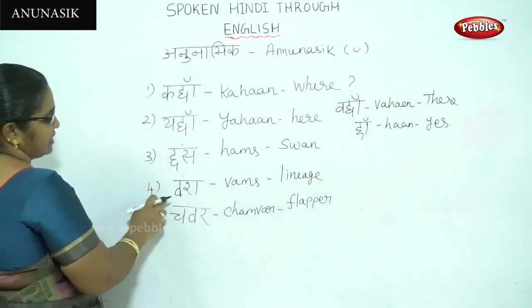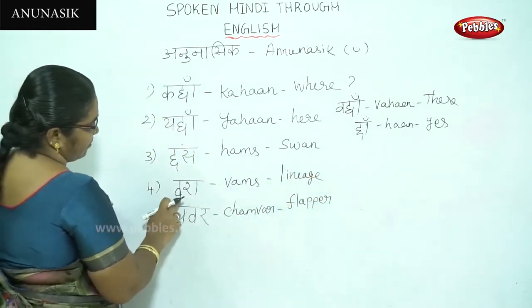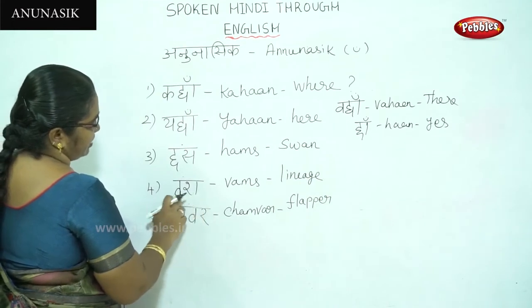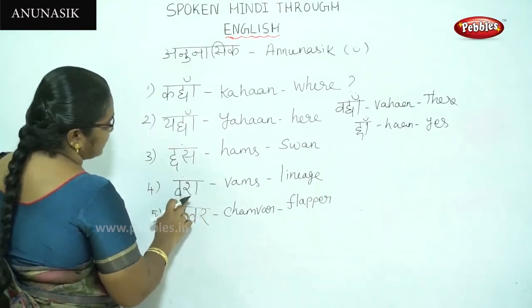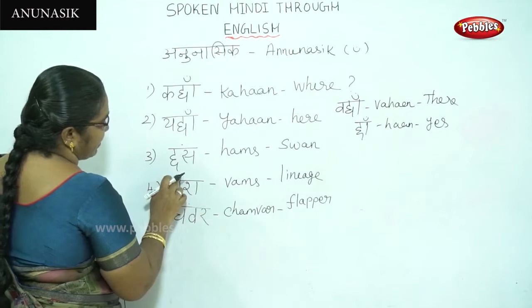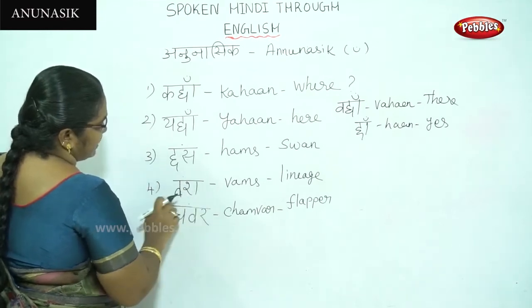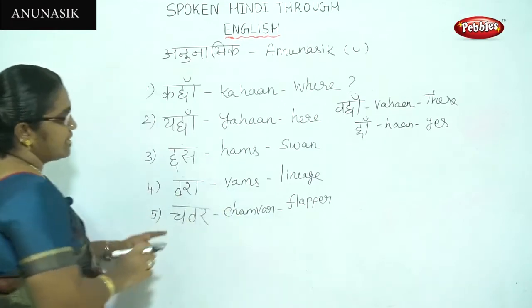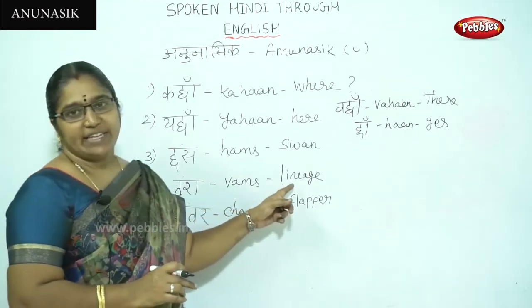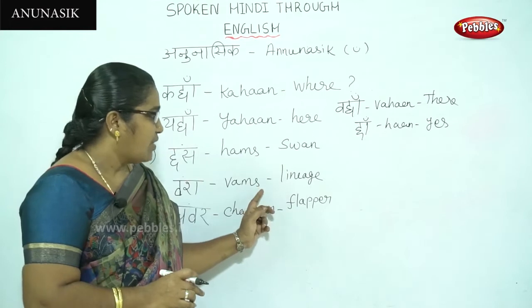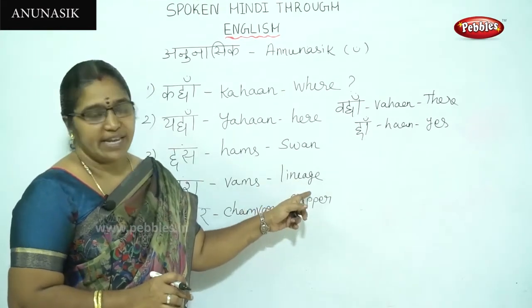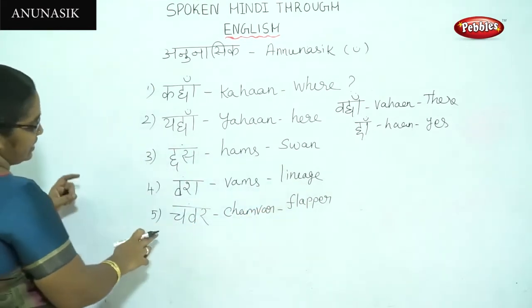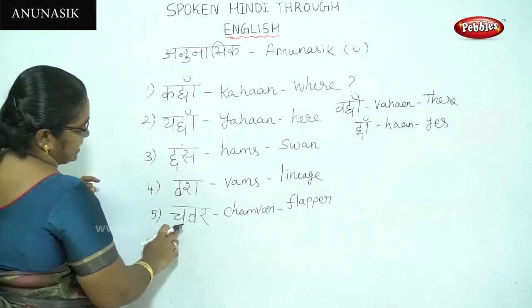Next, we can see the fourth one. Va, sa, vas. But here we are having a bindu. So the pronunciation is vams. The meaning is lineage. See the next one, fifth.